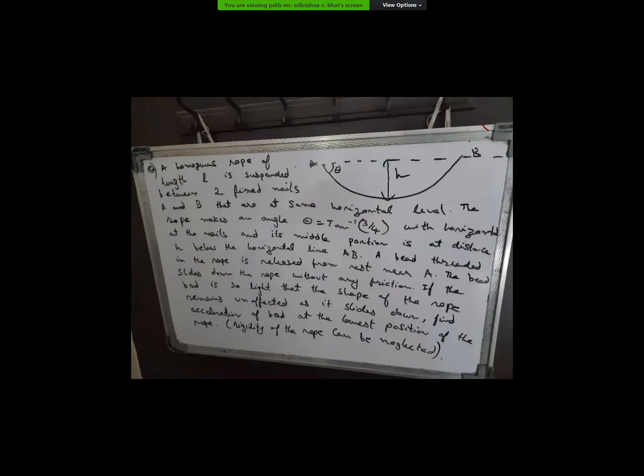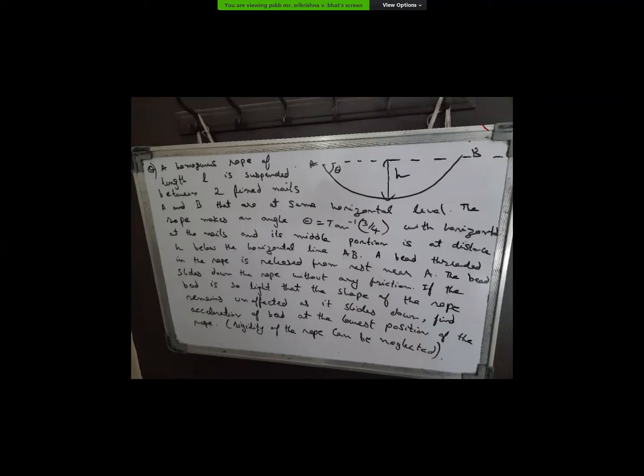Sir, we can consider the bottom element as a part of a circle, and from that we can find the radius of curvature by balancing forces for that element. Yes, actually any small element can be considered to be a part of a circle of some radius, and that radius will be the radius of curvature. For the bottom element we can write the force equation. Like 2T sine alpha, the vertical component, we can balance the weights. Yes, what will you take as alpha?